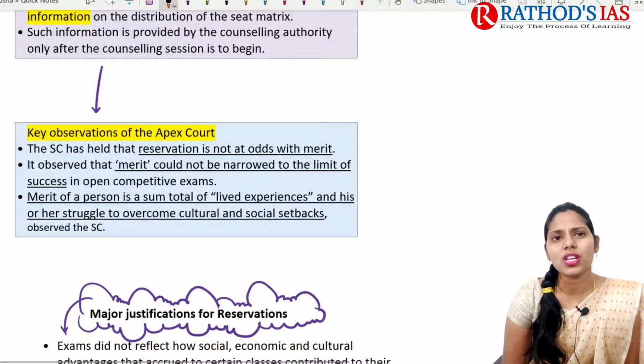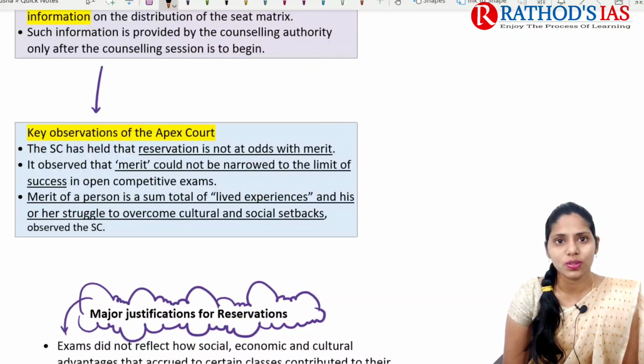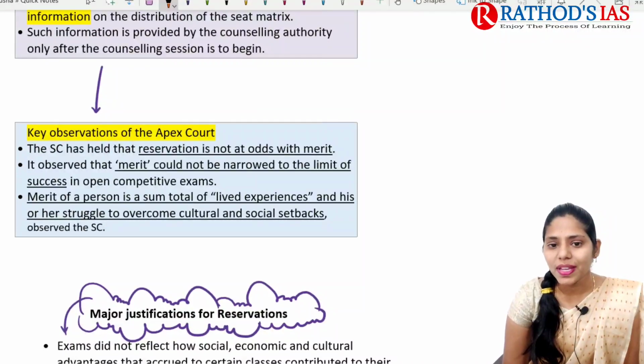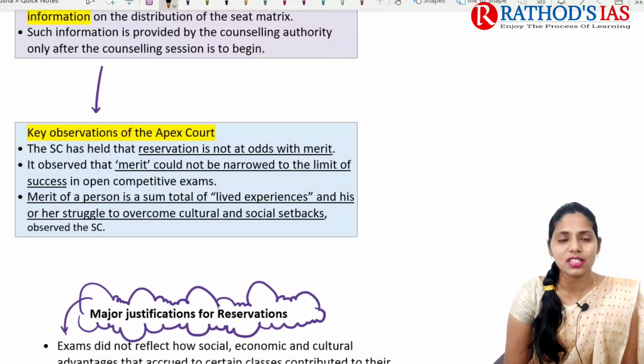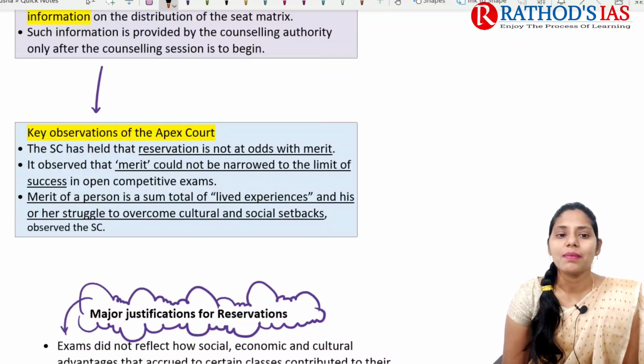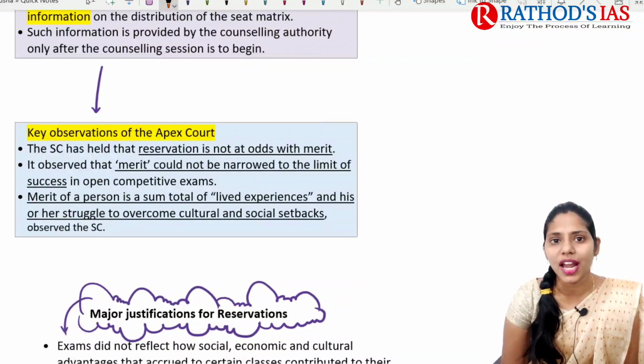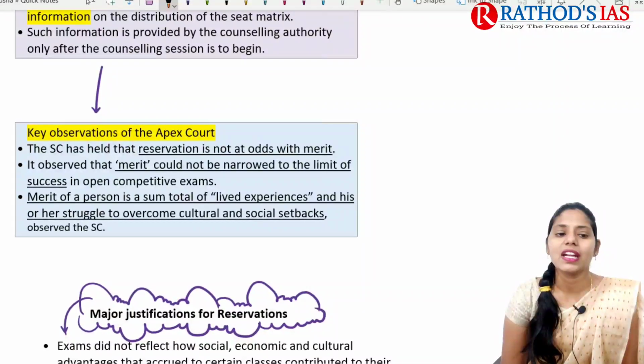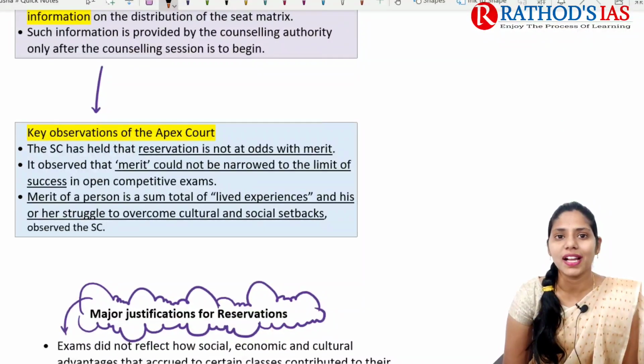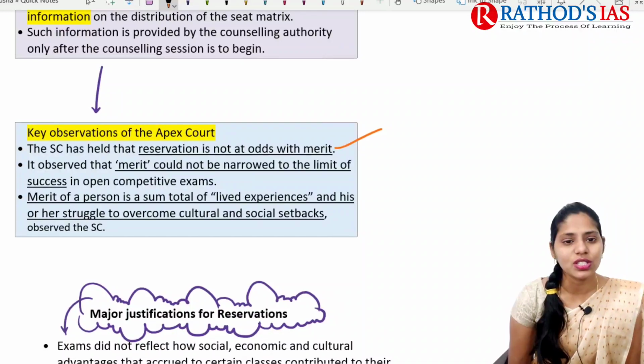So in this context, what are the key observations of the Supreme Court? The Supreme Court said that reservation is not at odds with merit. It observed that merit could not be narrowed to the limit of success in open competitive exams. Merit of a person is a sum total of lived experiences and his or her struggle to overcome cultural and social setbacks. This is what the Supreme Court said.